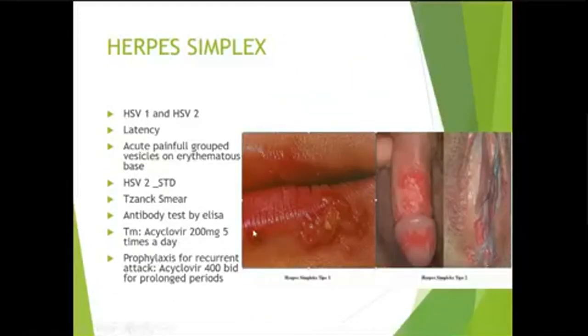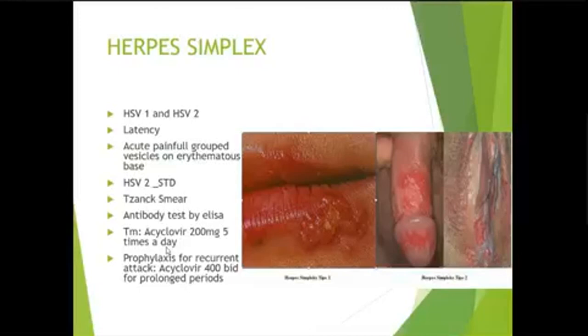Herpes simplex. There are two types of herpes simplex virus, HSV1 and HSV2. HSV1 causes the orofacial infections. You can see herpes labialis here, and HSV2 causes genital herpes simplex. HSV2 is an STD, and if a patient has one STD, you have to screen the patient for other STDs, particularly syphilis and HIV.